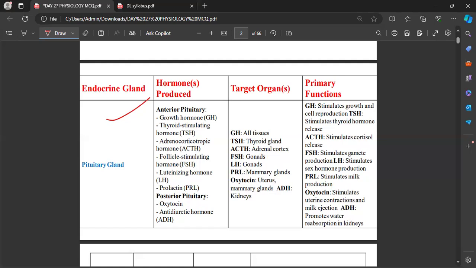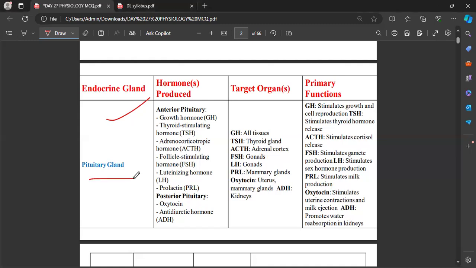My question is, which organ is said to be both an exocrine as well as an endocrine gland? That will be the pancreas. So this is the basic difference between ductless glands and duct glands.